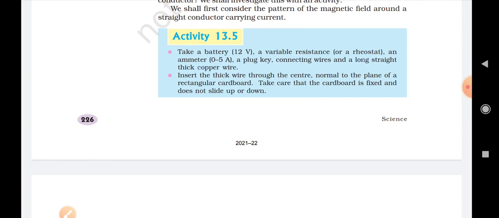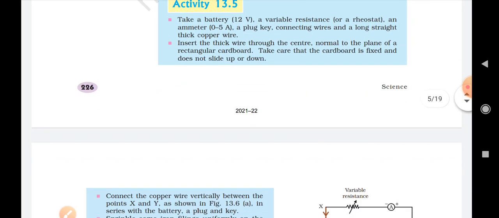In order to change the resistance, we use a variable resistance. Okay, and an ammeter of 0 to 5 ampere, we will plug a key, a wire is there, and we will insert a thick wire through the center normal to the plane of a rectangular cardboard. Take care that the cardboard is fixed and does not slide up and down.